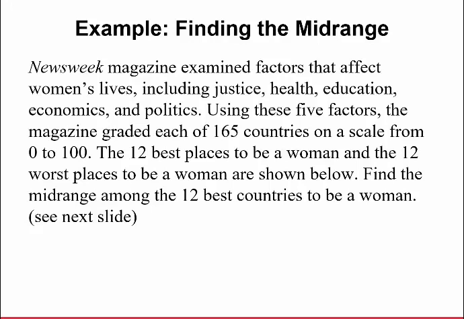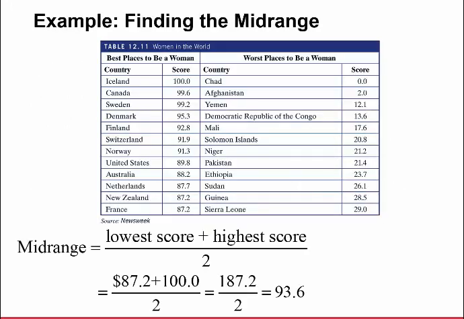Using these 5 factors, the magazine graded each of 165 countries on a scale from 0 to 100. The 12 best places to be a woman and the 12 worst places are shown in the next table. Find the mid-range among the 12 best countries to be a woman.